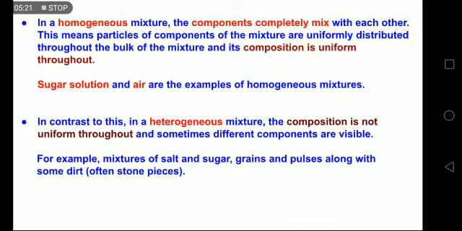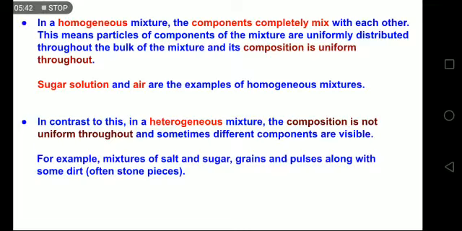Examples are sugar solution and air. If you talk about absolutely pure air without any pollutants, naturally everywhere the composition of air should be almost the same. So it's a mixture, but the gases are not reacting with each other.